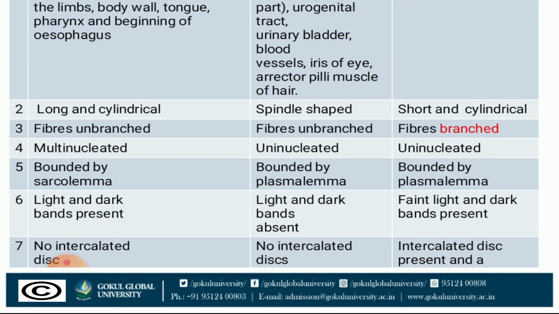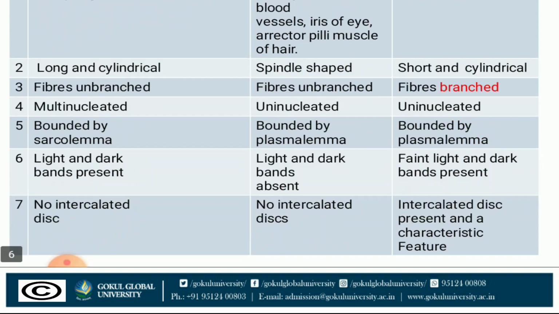Now, difference between striated, non-striated, and cardiac muscle. Striated means skeletal, non-striated smooth, and cardiac muscle, as you know. First, location. Striated muscles are present in the limbs, body wall, tongue, pharynx, and beginning of the esophagus, whereas smooth muscle is present in the esophagus distal part, urogenital tract, urinary bladder, blood vessels, iris of the eye, erector pili muscle of the hair. Third, cardiac muscle is present in the wall of the heart.